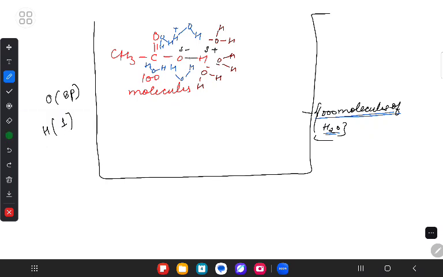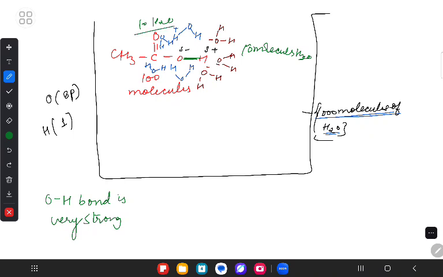So here, because this OH bond is very, very strong, what is going to happen? It will require, let's say, 10 molecules of water on this side and 10 molecules of water on this side, and then this bond is going to break. When this bond is going to break, what does that mean?